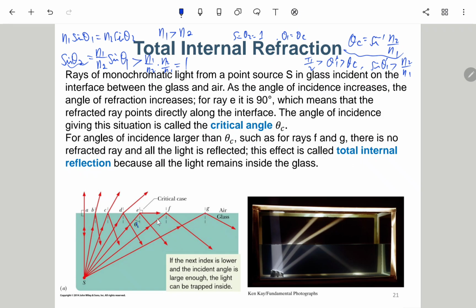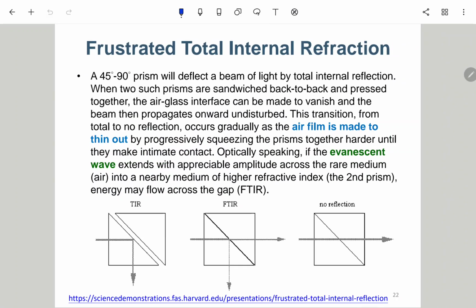OK, 所以全部都会反射哈，所以中文叫做全反射。Okay, but here there are some interesting stuff here, which is called the frustrated total internal reflection. 我不知道中文叫什么，反正 frustrated 中文叫做沮丧嘛。但是沮丧的全反射好像很奇怪，这是什么意思？So here, this is actually out of the textbook. Okay, so I find it here.